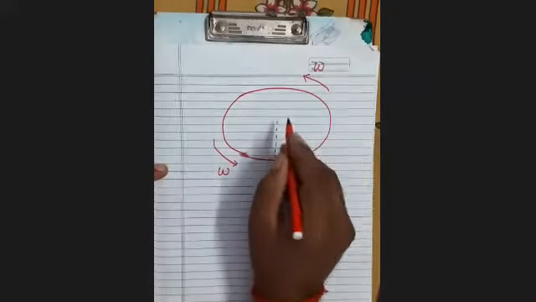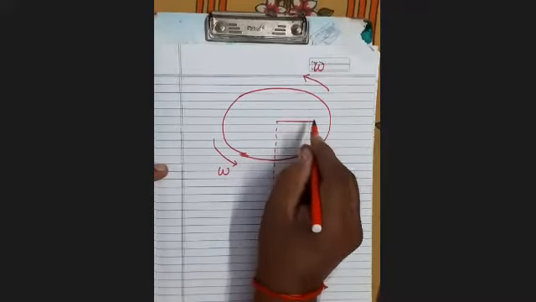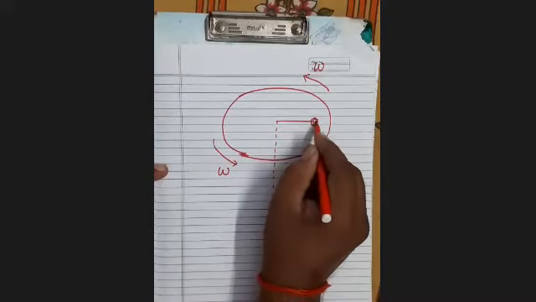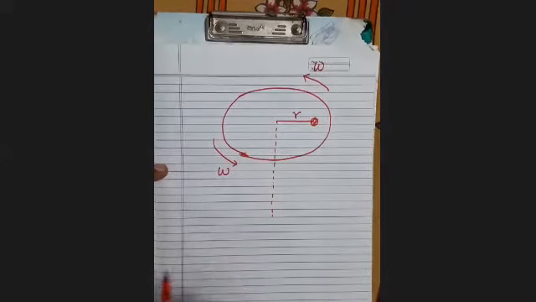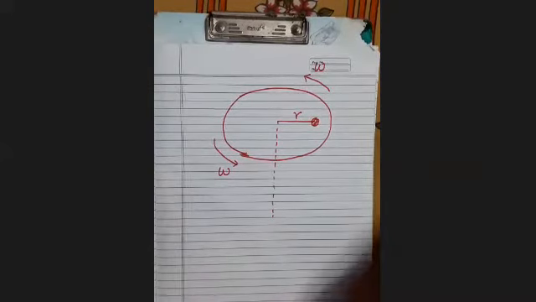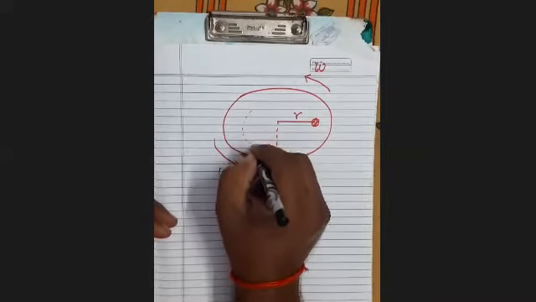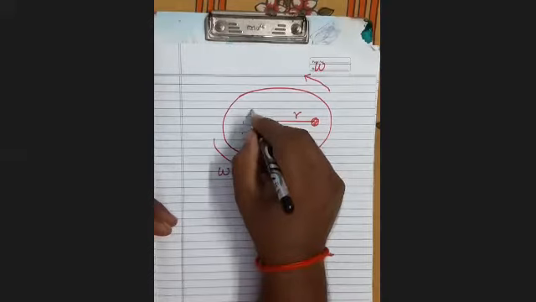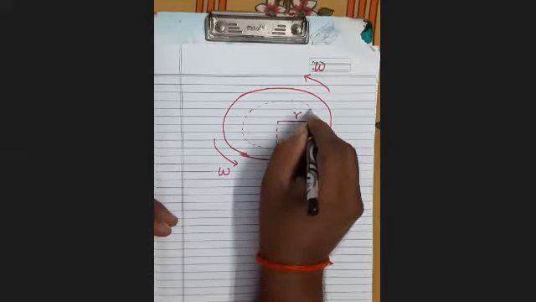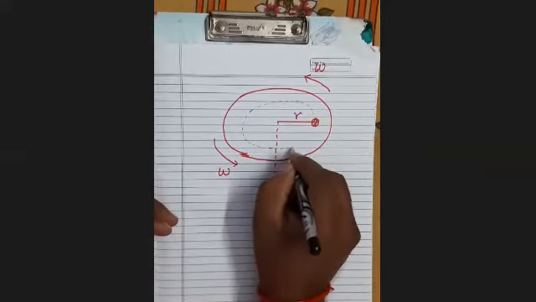It's clear. And there is a body at a distance r, so it will describe a circular path of radius r.